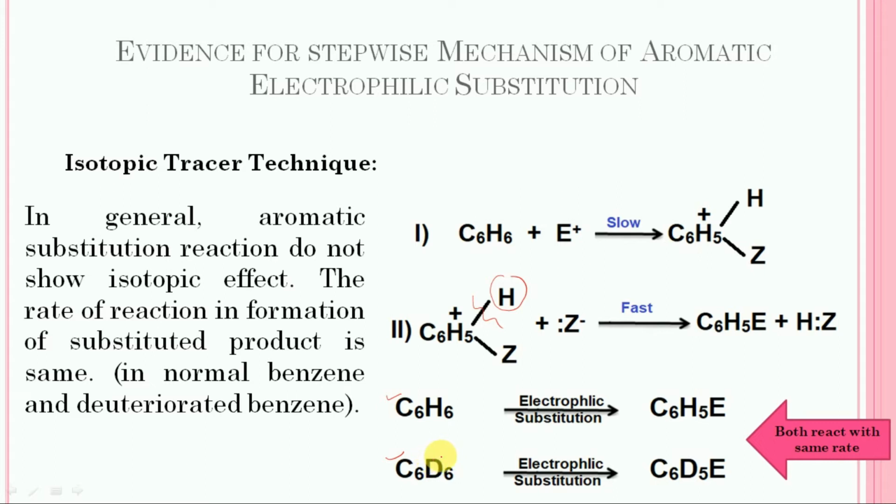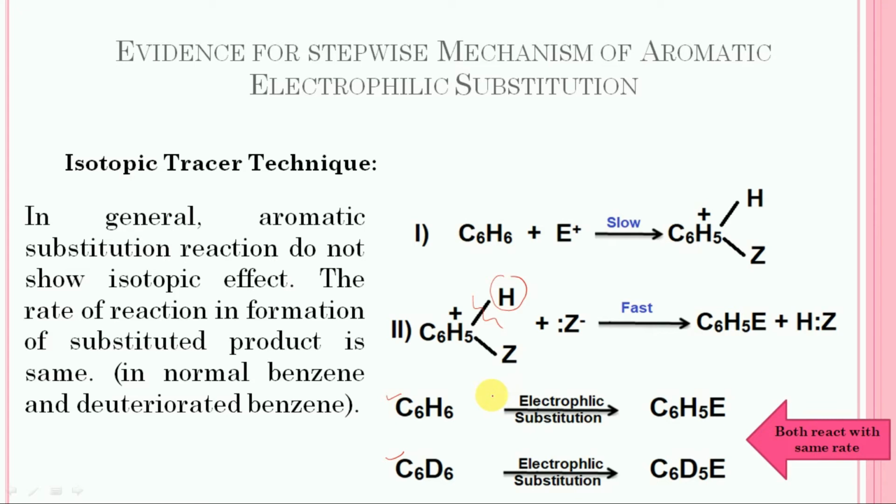Both are subjected to substitution reactions, and it has been found that both reactions occur with the same rate, the rate of electrophilic substitution is similar in both the cases.